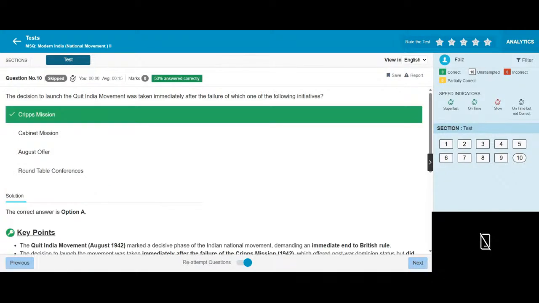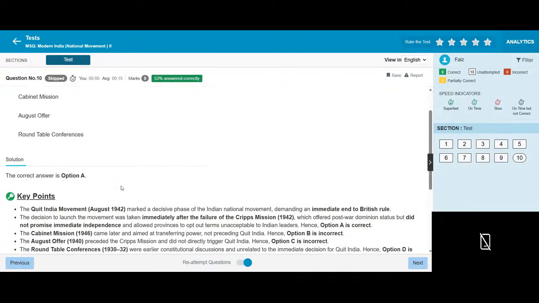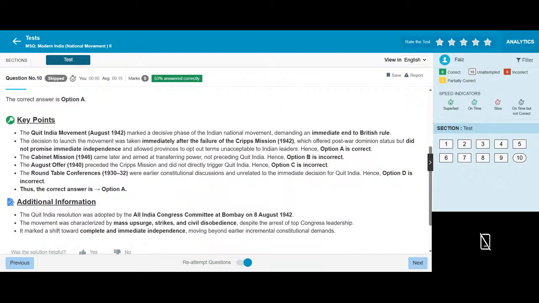The Quit India movement essentially marked a decisive phase of the Indian national movement, demanding an immediate end to British rule. The decision to launch the movement was taken immediately after the failure of the Cripps mission, which offered only post-war arrangements and did not promise immediate transfer of power.